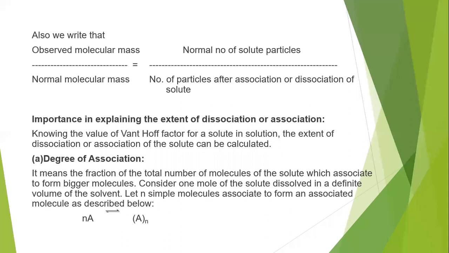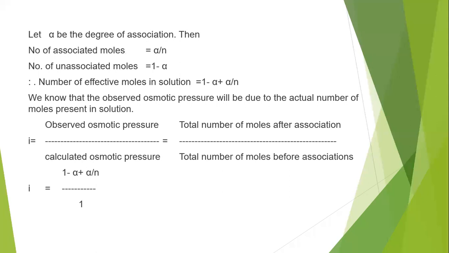Consider 1 mole of a solute dissolved in a definite volume of the solvent. Let n simple molecules associate to form an associated molecule as described below. So n molecules, if they associate, convert into an associated molecule. Let alpha be the degree